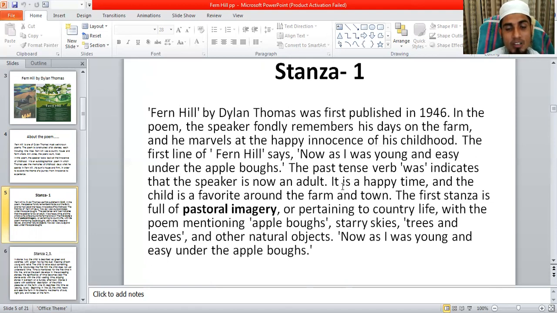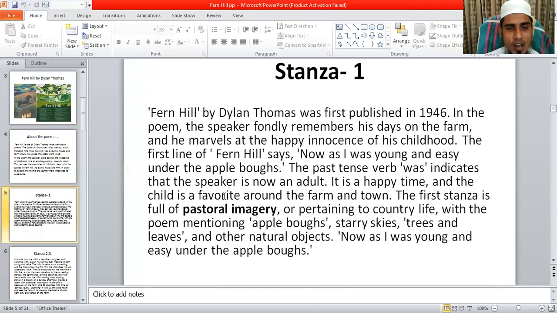So the time was a happy time. The time in Fern Hill is a happy time. Every human being passes his childhood with happiness, with innocence, playing with nature. Everyone becomes careless and carefree, and enjoys his time in his own way. He takes nature as his playmates. In this way, the poet wants to describe in the first stanza that it was a happy time for him.